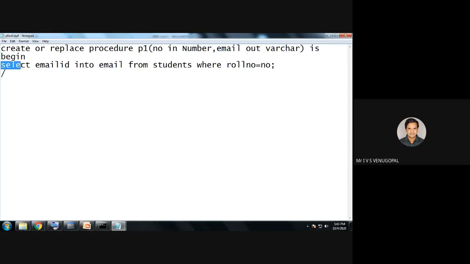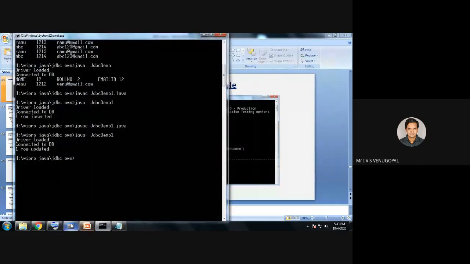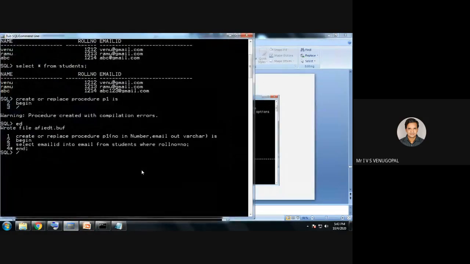Select email ID from the students table. Select email ID into this email, which is the output from this procedure, from students table where the student's roll number matches the number, where NO is the input. Next, end semicolon. This is how I create a procedure. So I'll close the procedure and execute. It is saying procedure created. So the procedure with the name P1 is created. Now I can use that procedure P1 in my program.